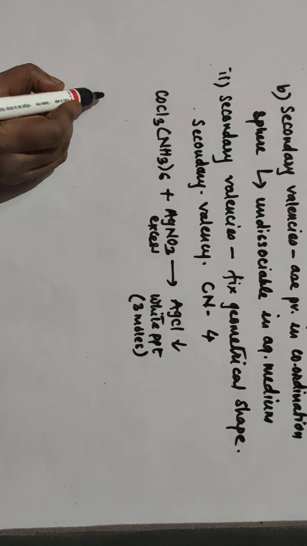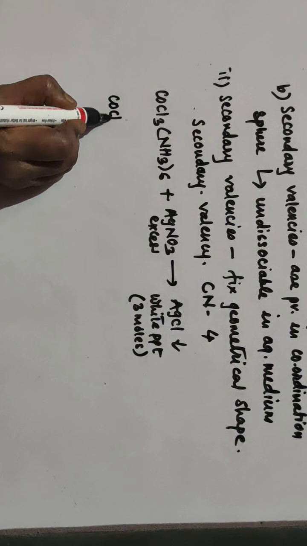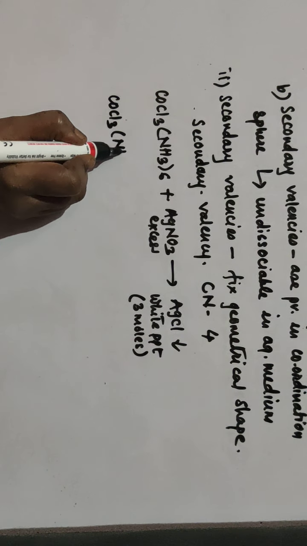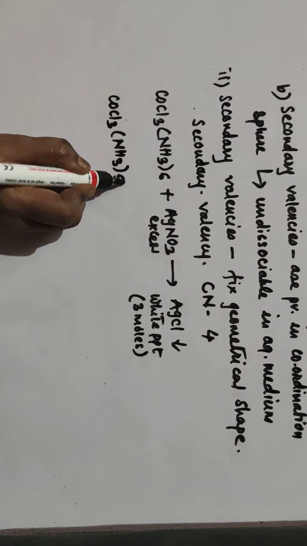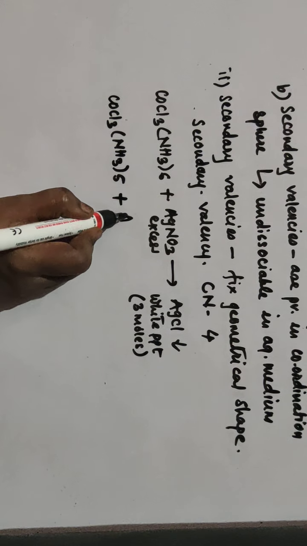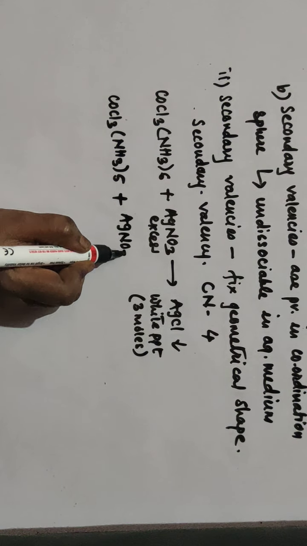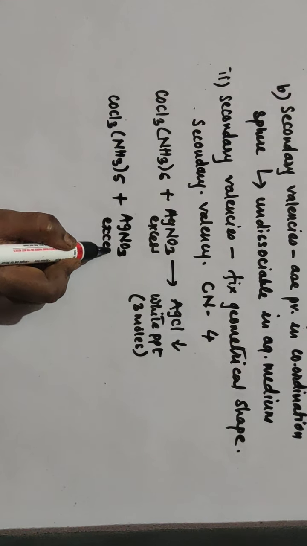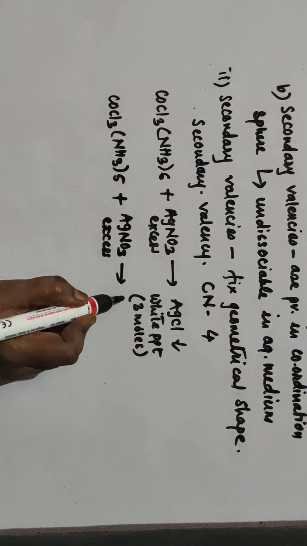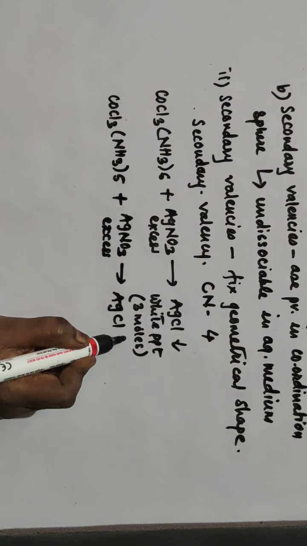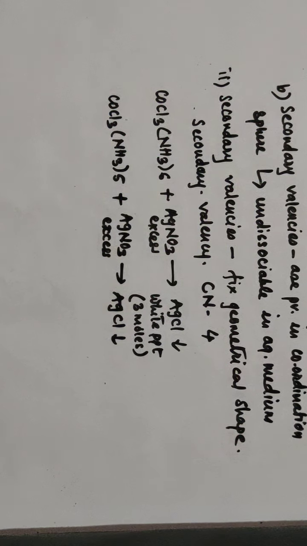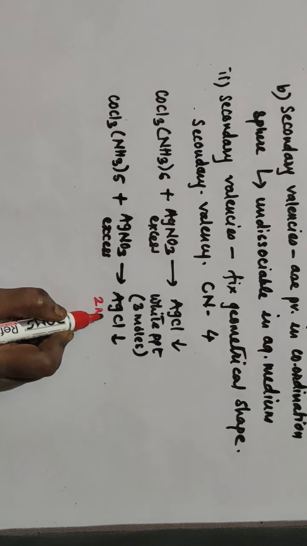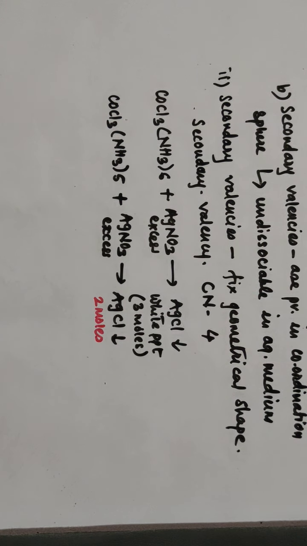In another reaction, again he took CoCl3, but one NH3 molecule less than the previous one, CoCl3·5NH3, with excess of AgNO3. Again there is a formation of AgCl precipitate, but here only 2 moles of AgCl are formed.